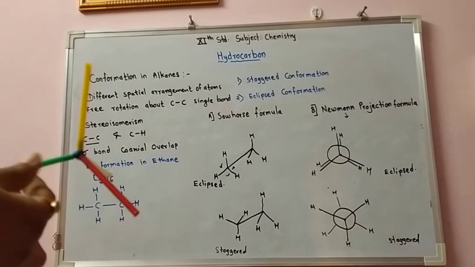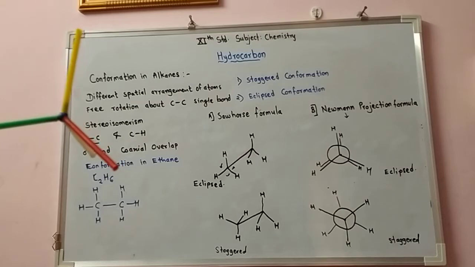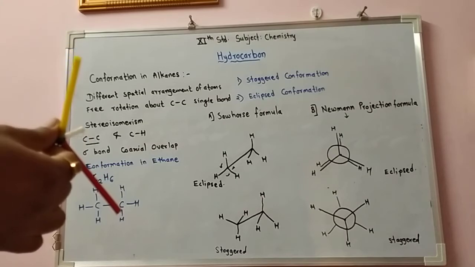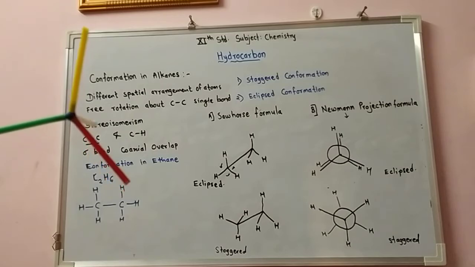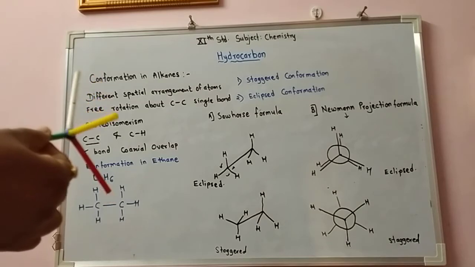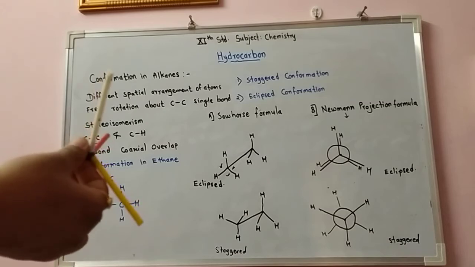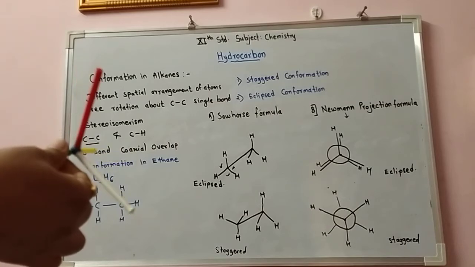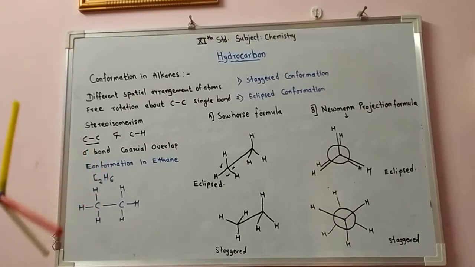Conformation results on complete rotation along this bond through 360 degrees. So if it is rotated by some angle, this is one arrangement of atoms, and that is one of the different conformations that result from this rotation. We can rotate this bond so that one carbon is intact and the other is rotated like this, through a 360 degree angle.